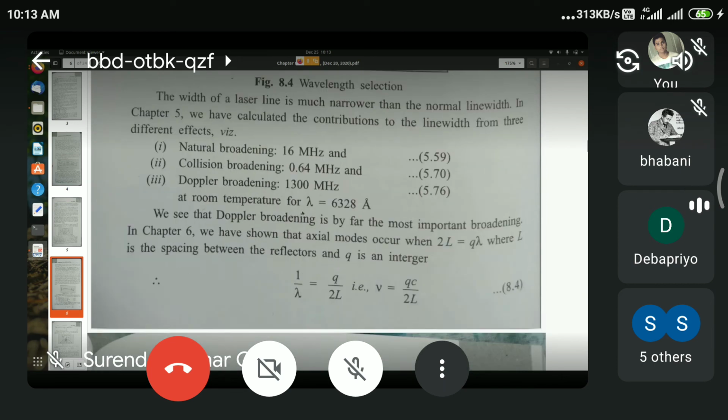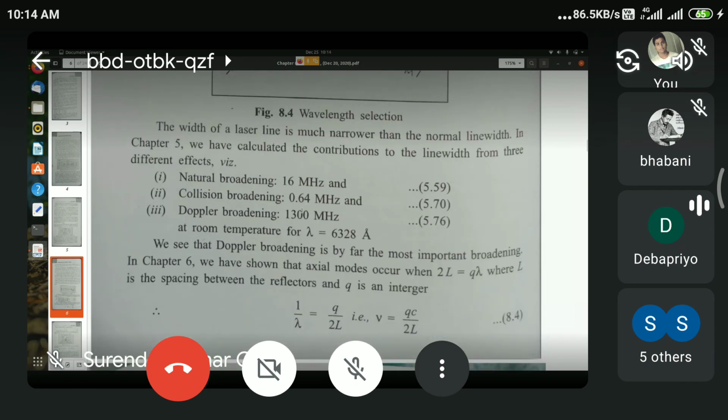Here they are giving details. As we have seen, there are three main broadening mechanisms: the natural broadening, the collision broadening, and the Doppler broadening. The Doppler broadening is, of course, mostly important for gas lasers. It produces a widening of the emitted line to an extent of 1300 megahertz, typically at 1000 degrees Kelvin.